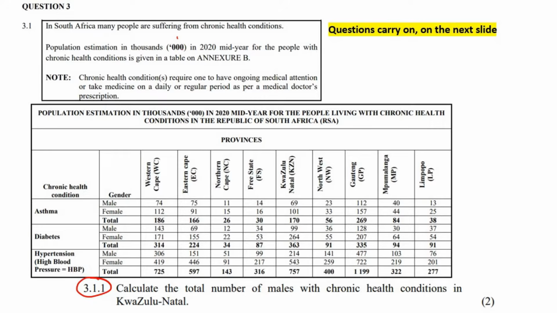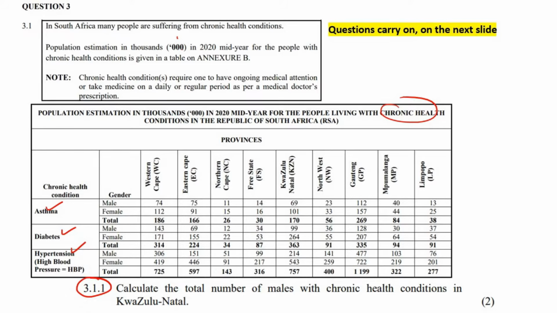All right. So it says, calculate the total number of males with chronic health conditions in KwaZulu-Natal. So we go to KwaZulu-Natal. Now, they didn't say asthma, diabetes, or hypertension. No, they're talking about all of these chronic health conditions, which is the asthma, diabetes, and the hypertension.